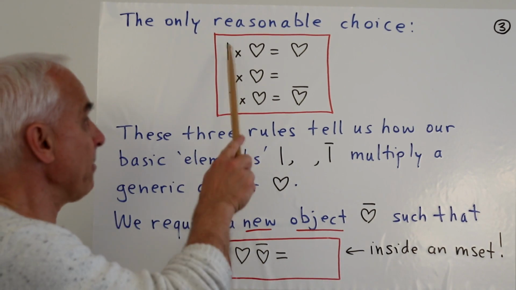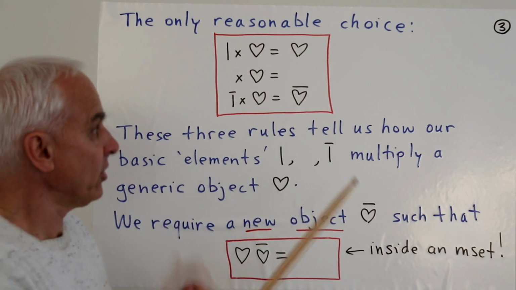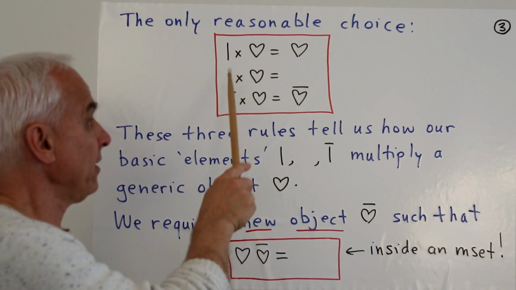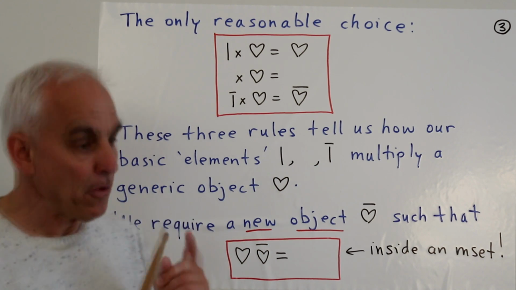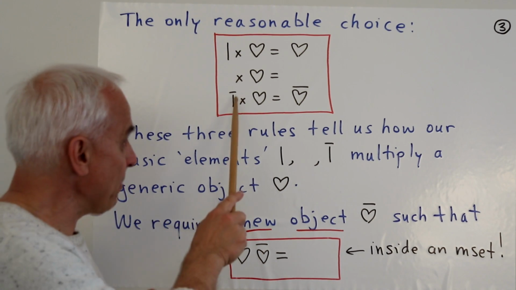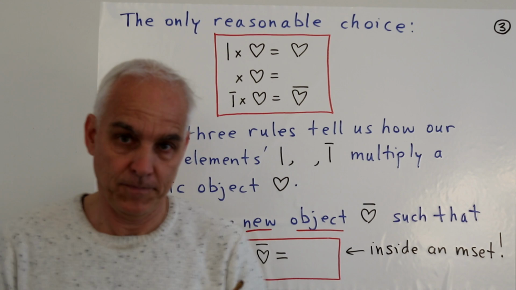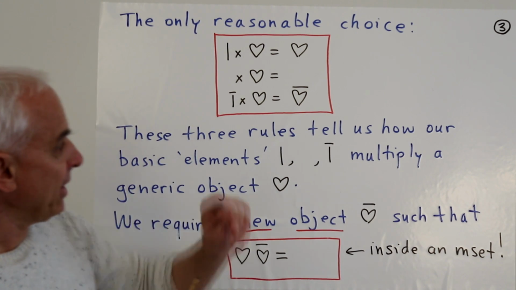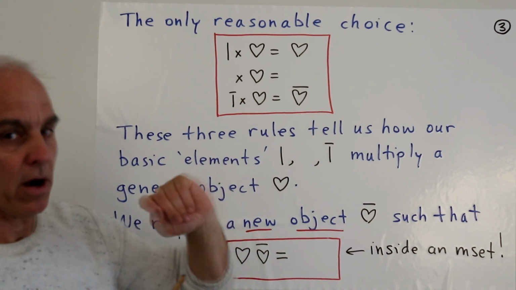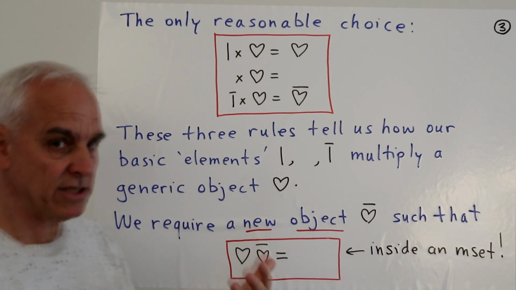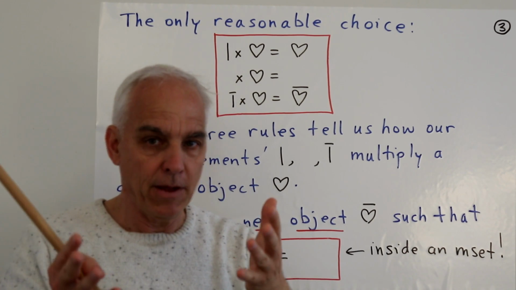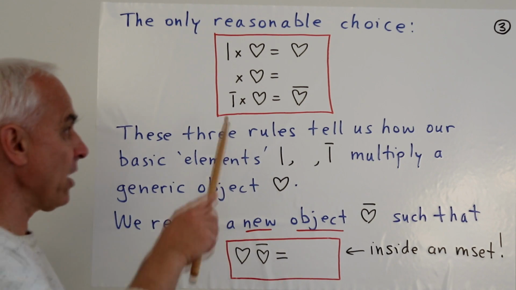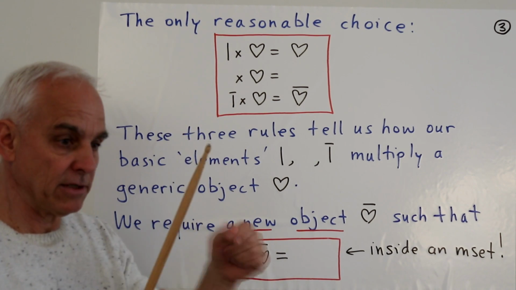And we've already convinced ourselves that the mark times, say, heart ought to be heart, and that nothing times heart ought to be nothing. So now the question is, what should anti-mark times heart be? Let's temporarily call it heart bar. So we're going to introduce possibly a new kind of object called heart bar, which is the result of taking our little anti-mark and multiplying it by heart.